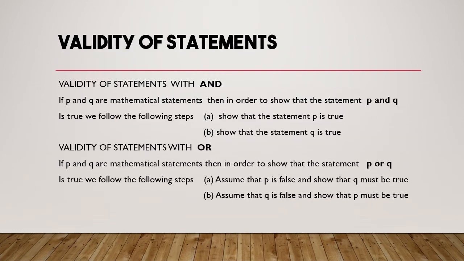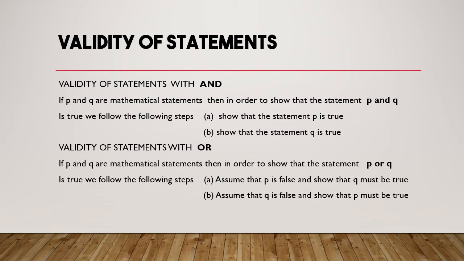Now the very important thing here is the validity of a statement. So what do you mean by validity? Validity of a statement is nothing but checking the trueness of a statement. So how do we check the validity of a statement? There are a few categories: validity of statements with and, validity of statements with or, validity of statements with if then, and validity of statements with if and only if. We will discuss the validity of all these one by one.